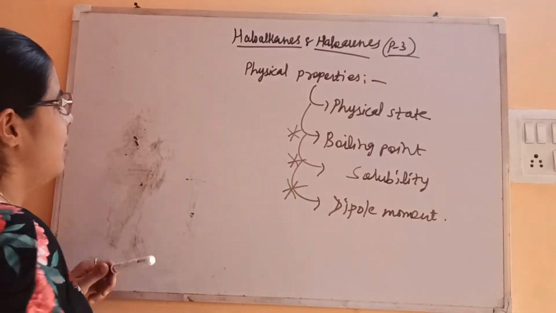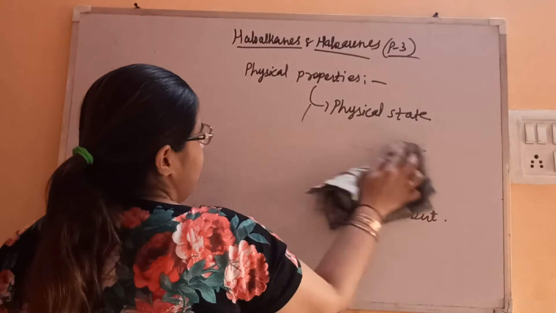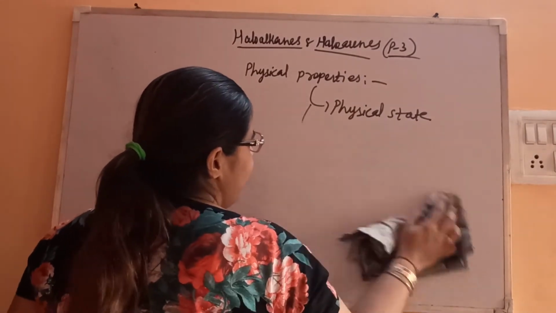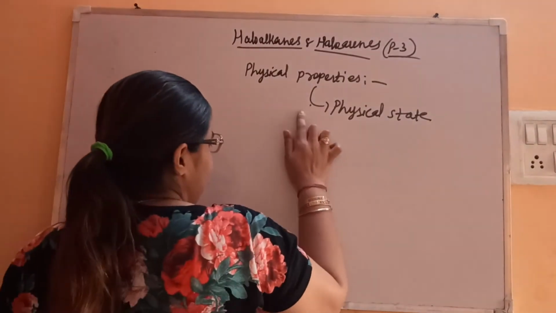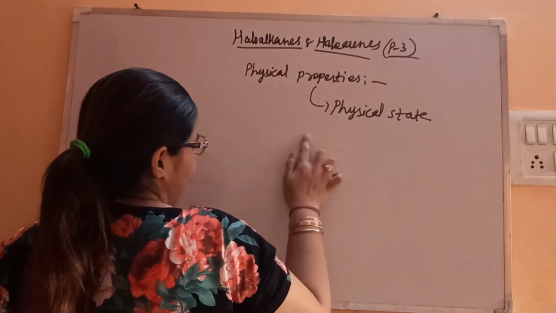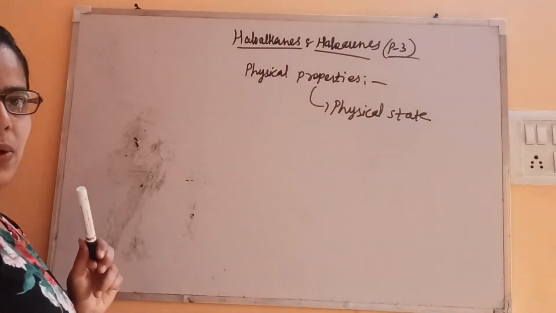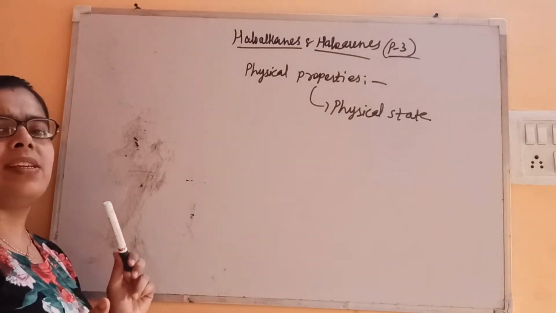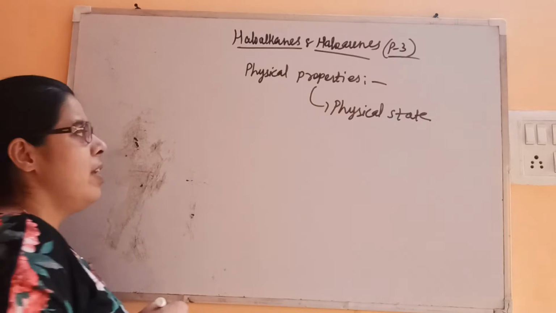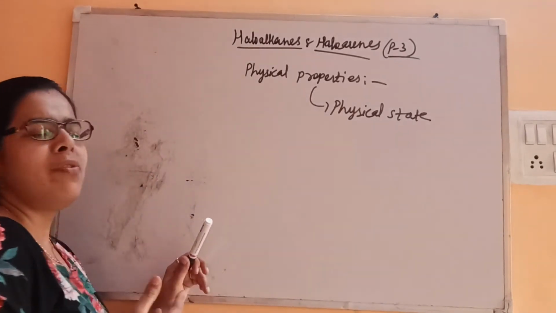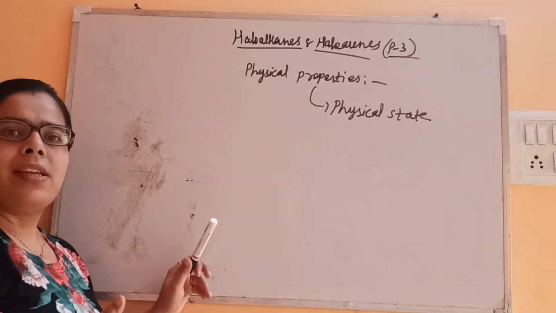So let's start with the first one, physical state. As you all know, on increase in the size of the molecule, van der Waals forces increase. It means it is bringing the atoms of the molecules closer to each other. Fine. So you will find that higher members of the haloalkanes will be solids.